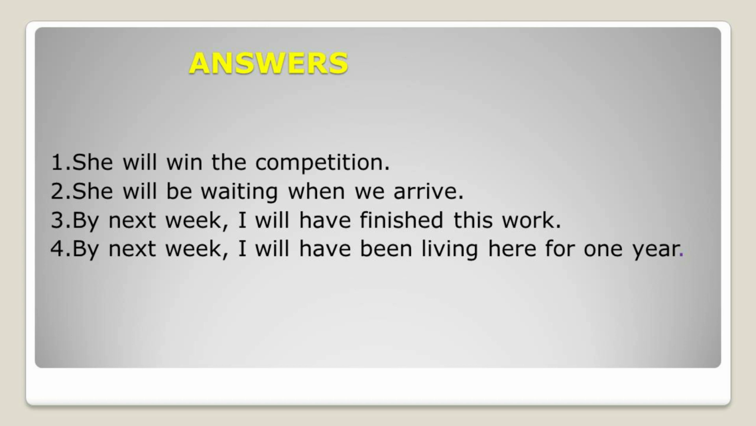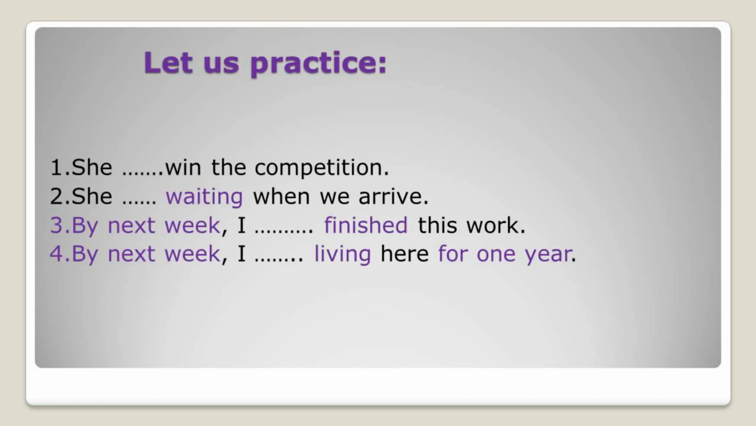Third one: by next week, okay, it's a time. I will have finished this work. Okay, it's a completed action in future. So what is this tense? Actually, future perfect tense. Fourth one: by next week I will have been living here for 1 year. The duration is there and it's a continuous action in progress. The action is in progress in future. By next week I will have been living here for 1 year. So it is the future perfect continuous tense. That's all.